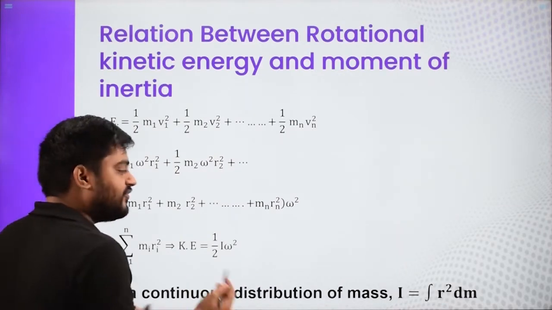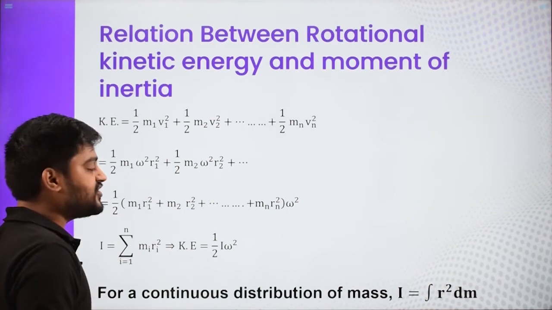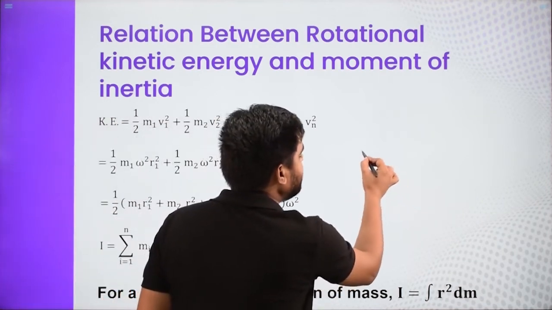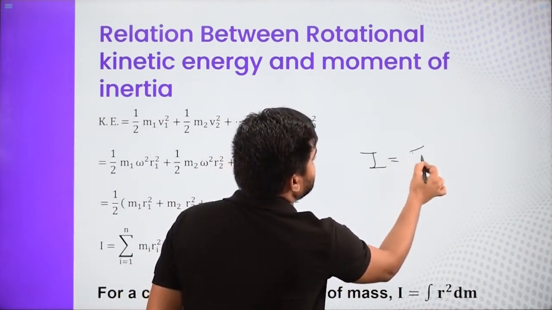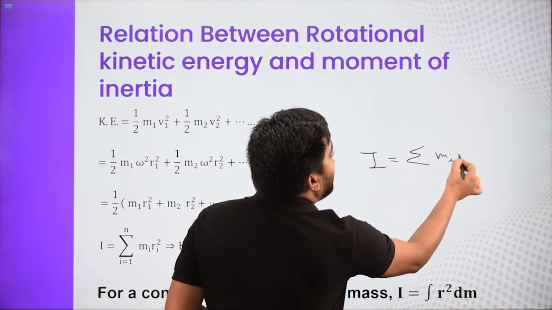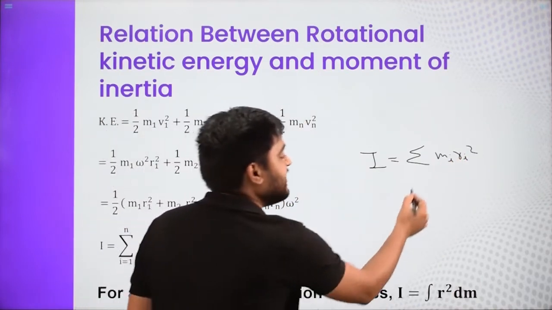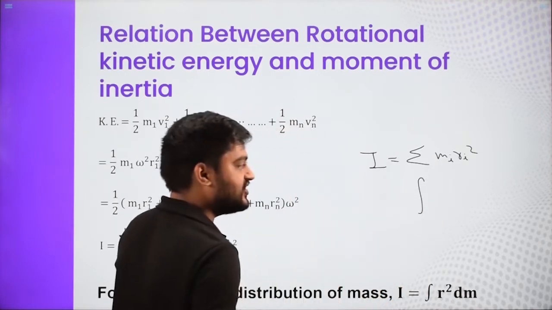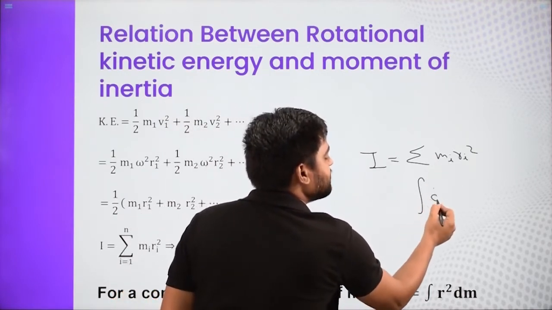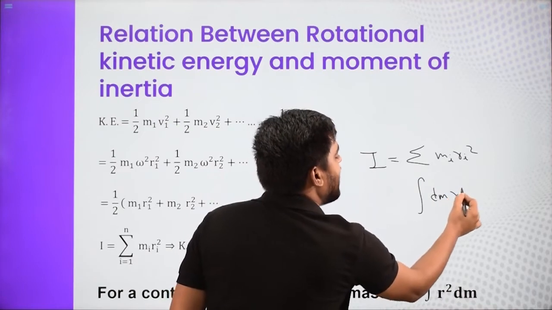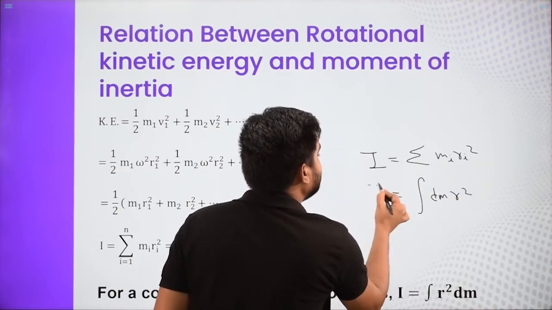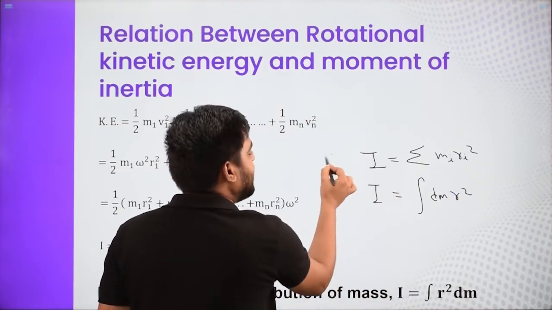If you have to find the moment of inertia of a continuous mass, I is nothing but summation m_i r_i squared, and if you go for a continuous mass, then this summation sign becomes integration, this mass becomes a small mass dm, and this becomes r squared. So this is for a continuous object, and the first is for particles.